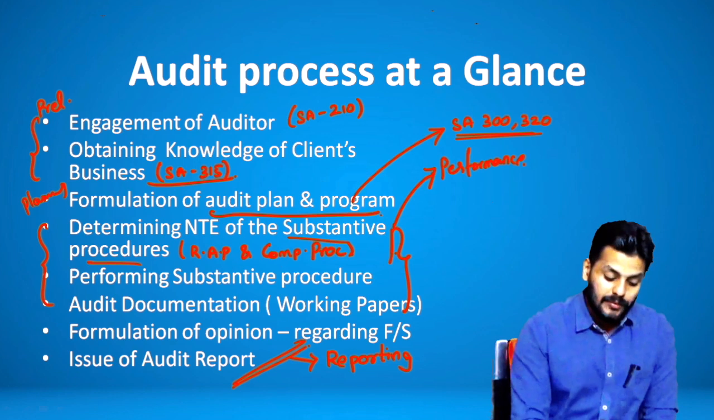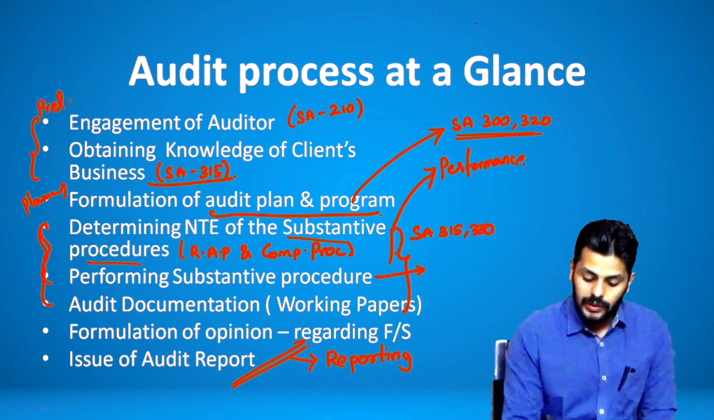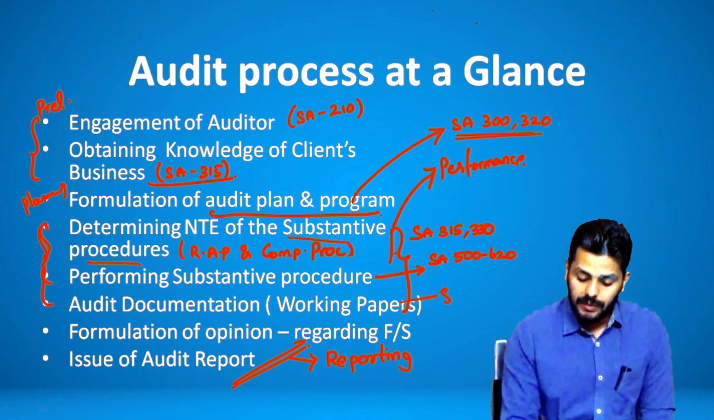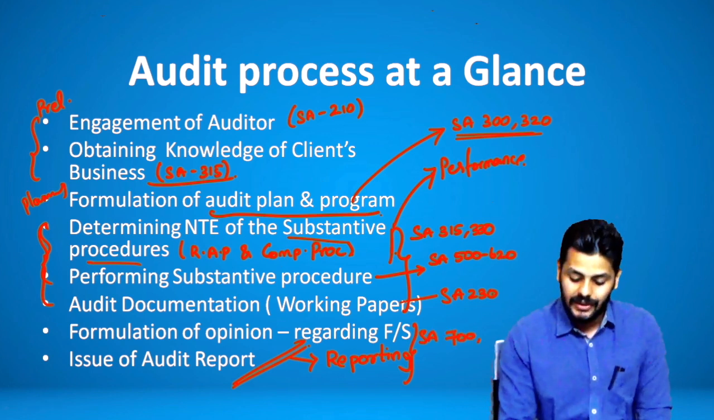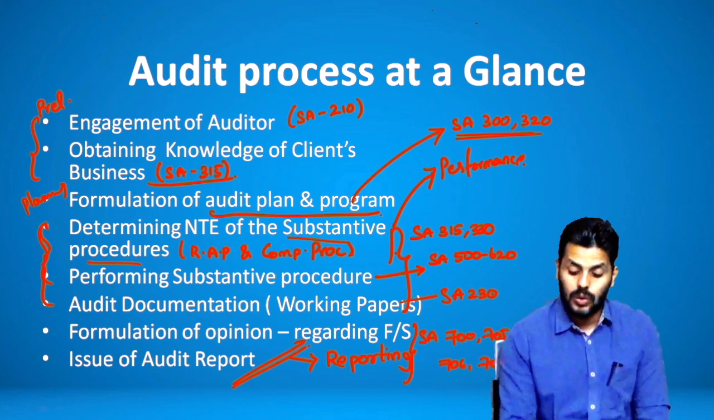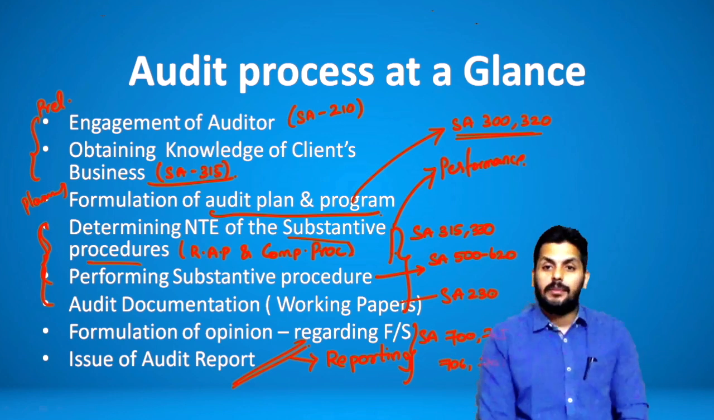Then determining and performing substantive procedures. Now these two go with standard number 315, part of 330. Performing the whole of substantive procedures involves all the standards from 500 to 620, wherein working papers are documented as part of standard number 230, while reporting is taken care of by the 700 series, SA 700, 705, 706 and 701. So all of these put together make the entire audit process.